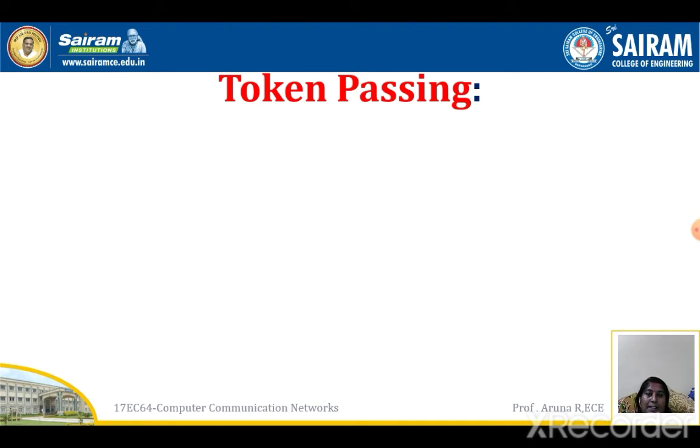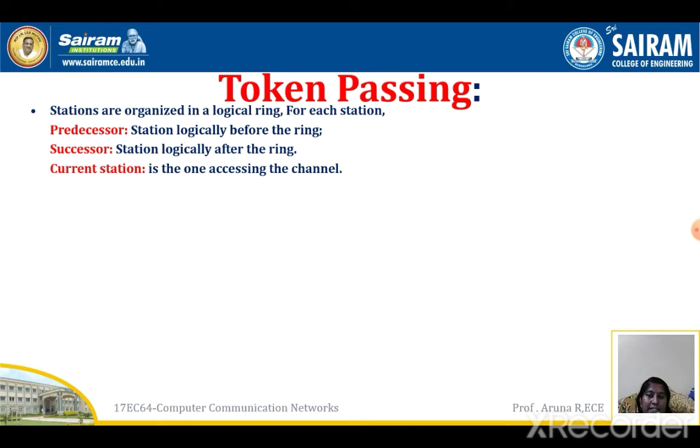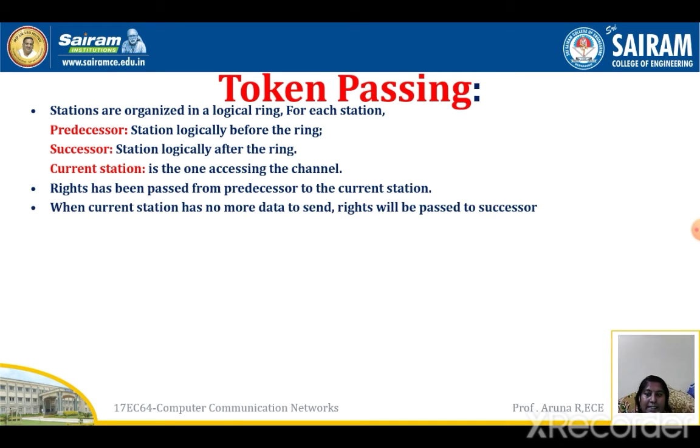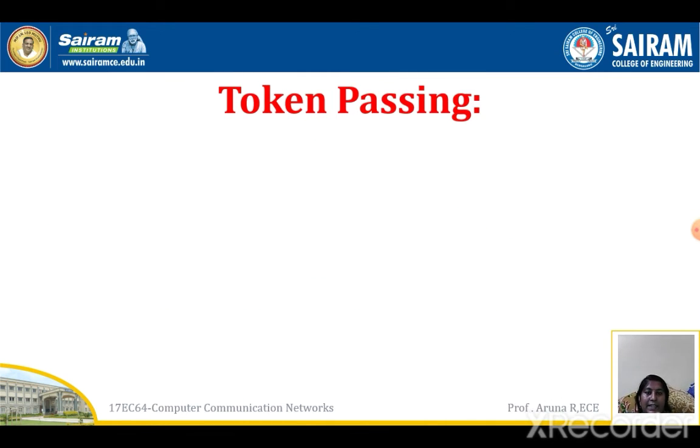Now the last one here is token passing. Token passing is nothing but stations organized in a logical ring. For each station there is a predecessor station, the station logically before it in the ring, and a successor, the station after it in the ring. That is, in a ring-like structure, the one that is before is known as the predecessor, and the one after is known as the successor. The current station is the one accessing the channel. The right has been passed from the predecessor to the current station. So here we can see how the token will be passed in a ring-like structure.